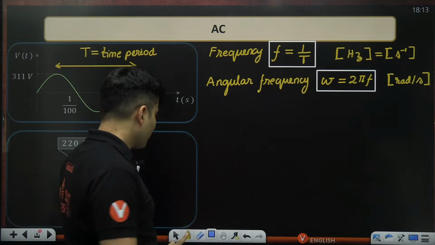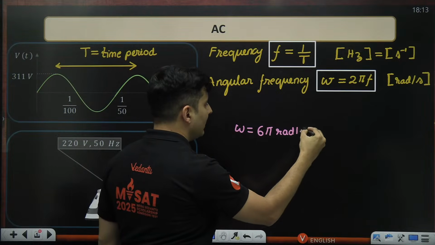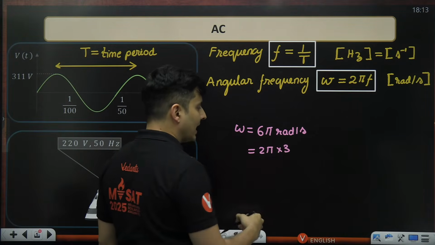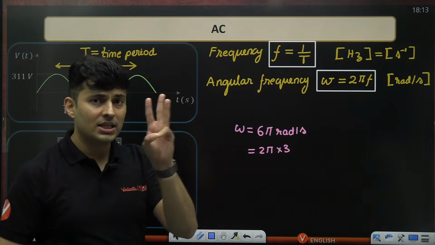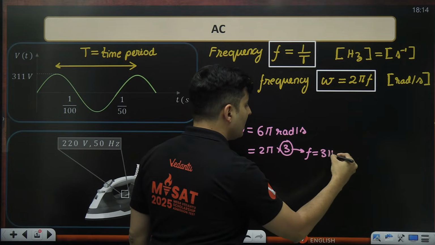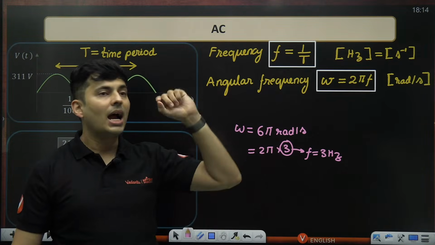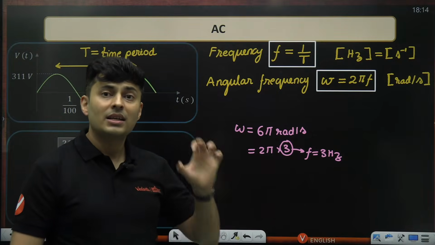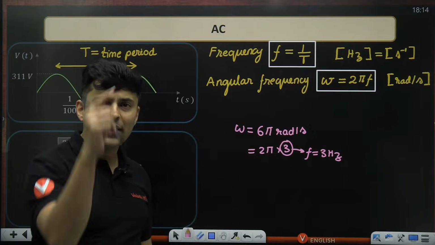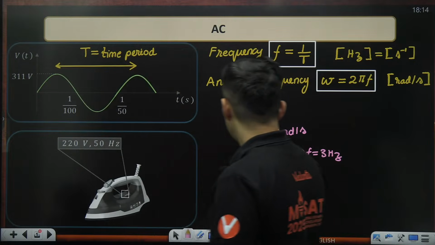Example, if I tell you that my omega is, say for example, 6 pi radians per second, it means my 2 pi radians is happening 3 times in a second. So there are 3 oscillations in a second. That means this will be my f. So the frequency will be 3 hertz basically. So 2 pi, how many times is there? That is your angular frequency, because 2 pi radians corresponds to 1 oscillation, one wave, one complete circular motion, like that. Okay, that's the meaning of it.